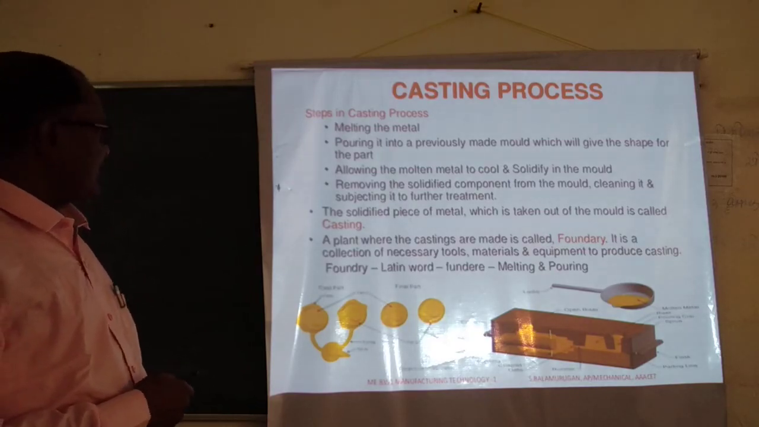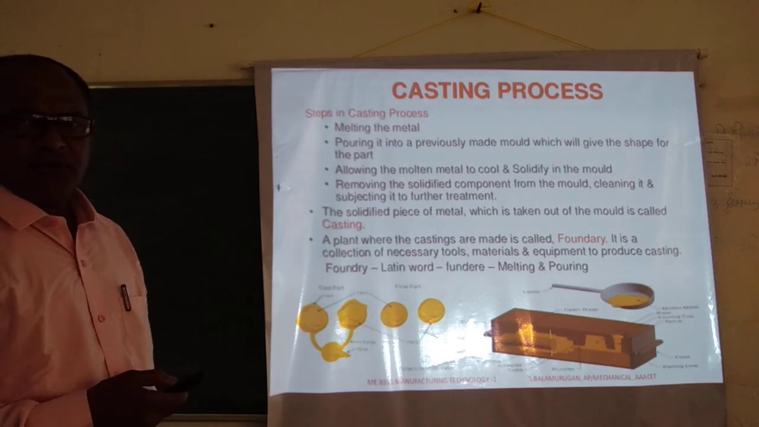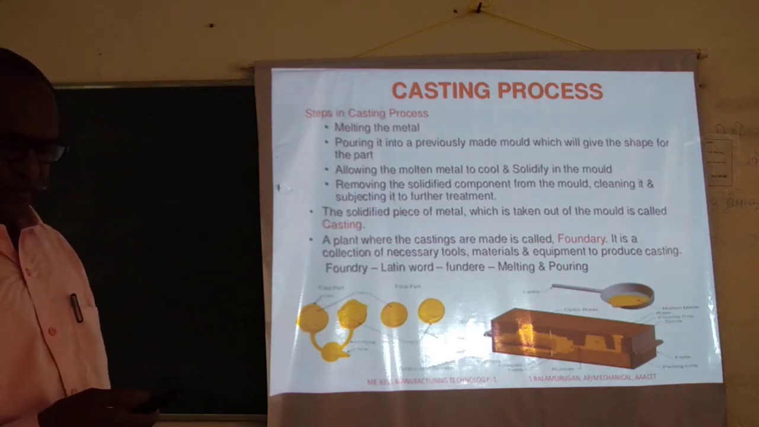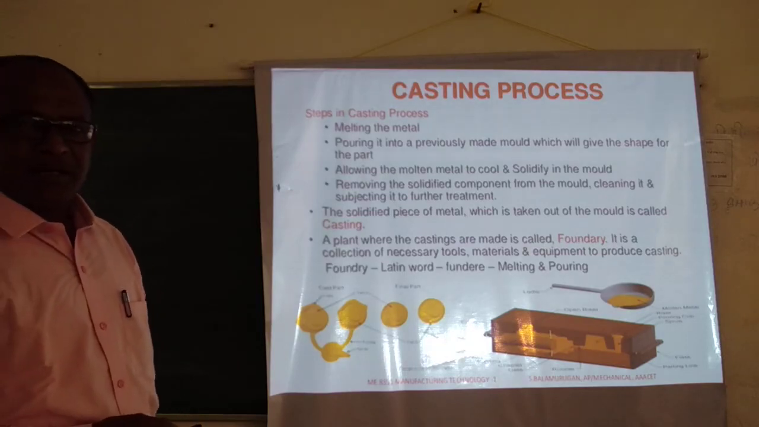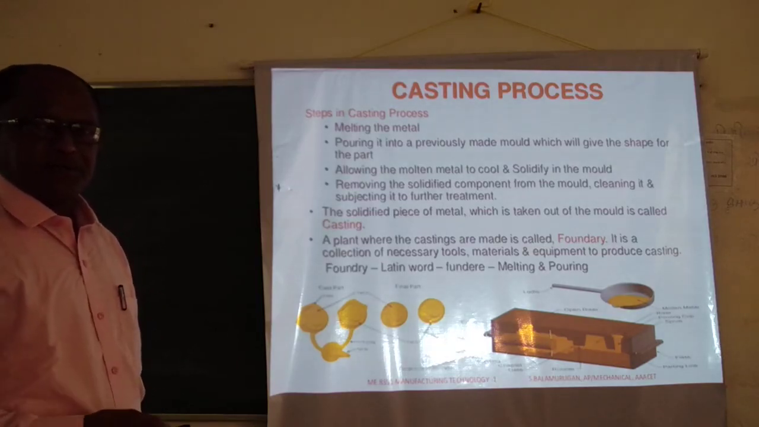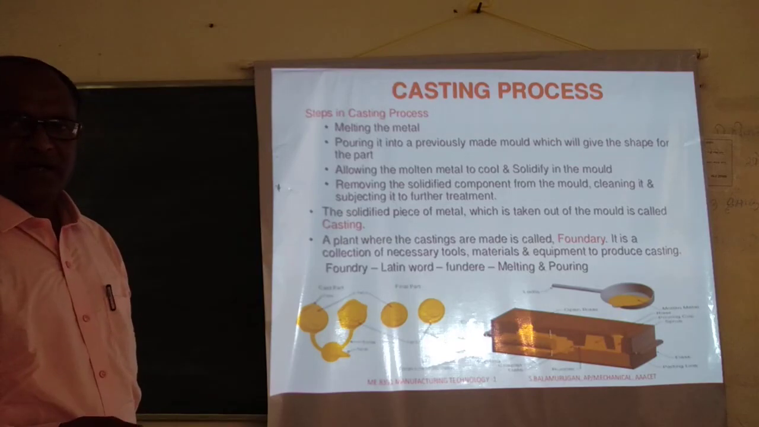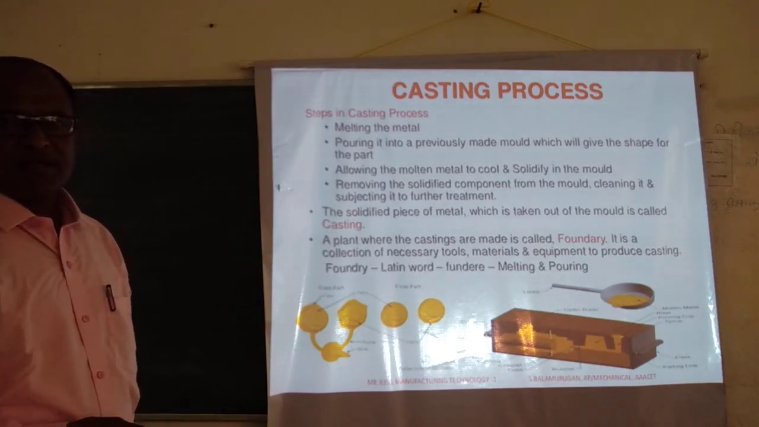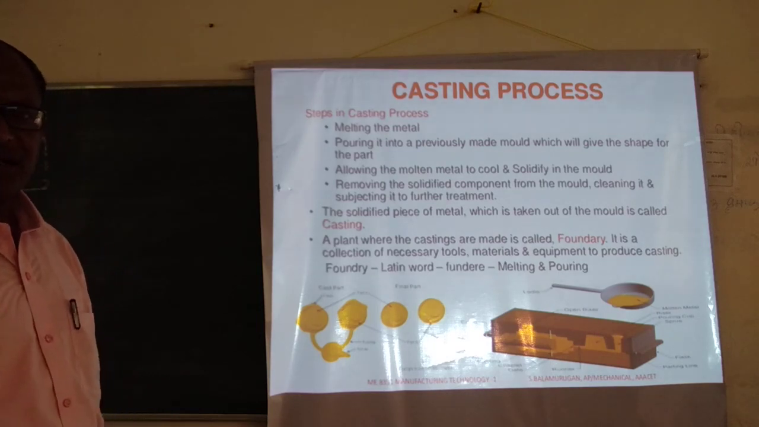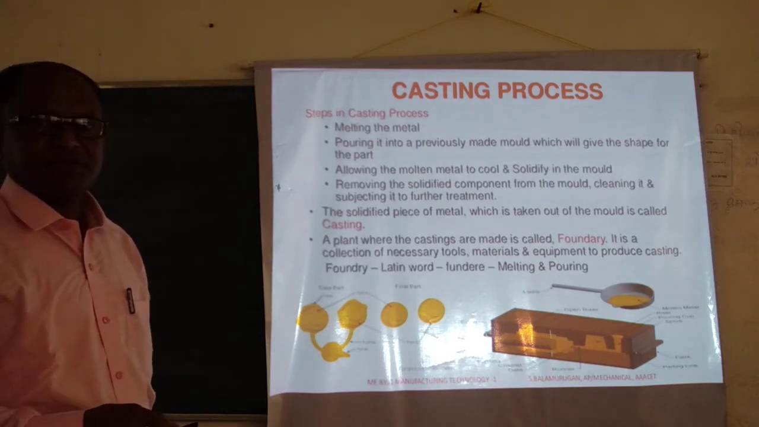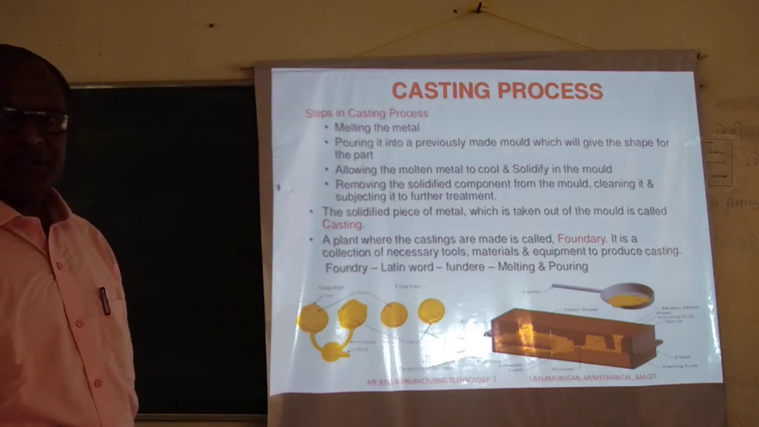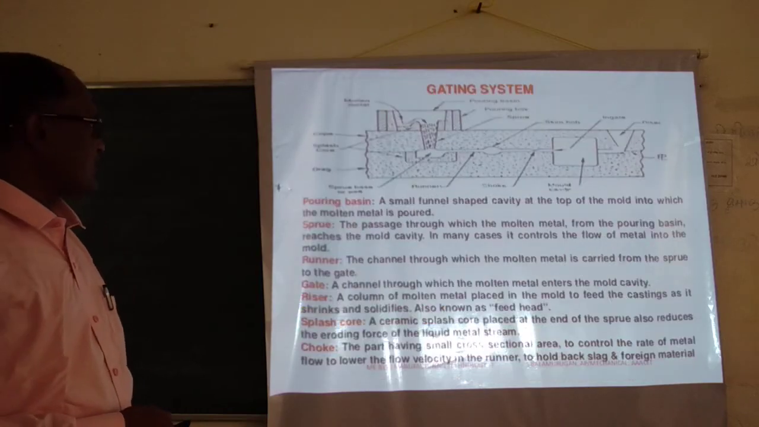So what is in this casting? You prepare the pattern, you prepare the mold cavity, then melt the metal, pour it into the mold cavity, solidify it, then take out that casted product from the mold cavity, clean it and carry out the further machining processes, for obtaining a good surface finish. So this is all about the casting process.